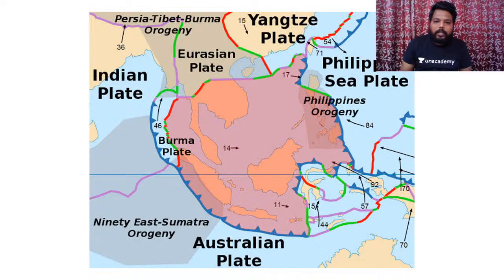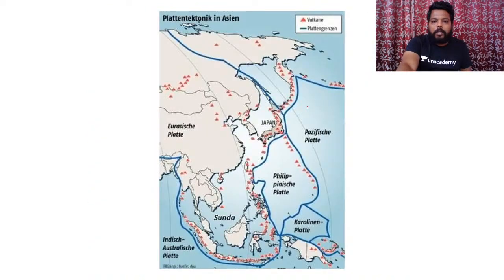If you could see, the Philippines sea plate is coming under this subduction zone, and hence we had development of the Philippine group of islands in this section. Do remember this. Please try to remember the Sunda plate.